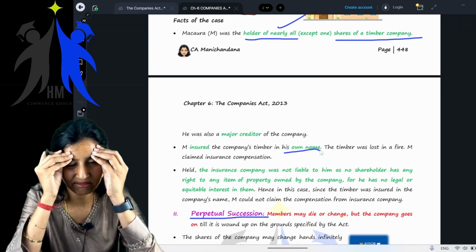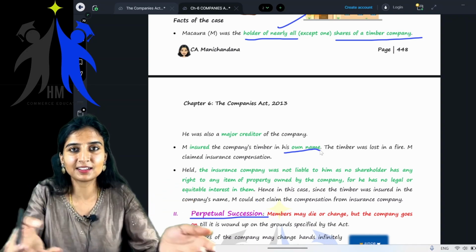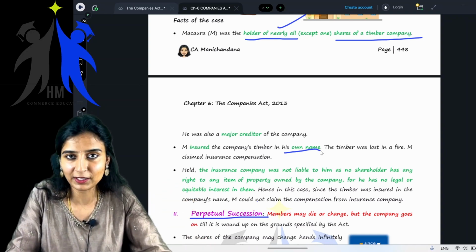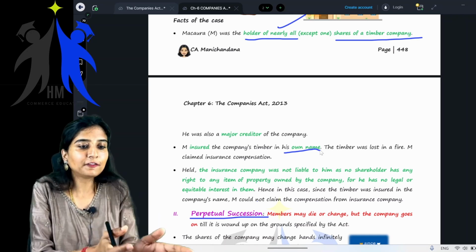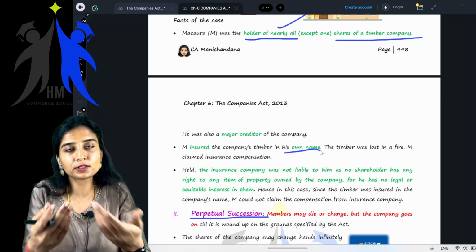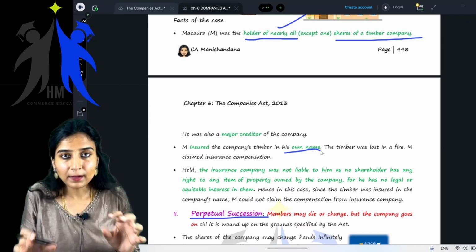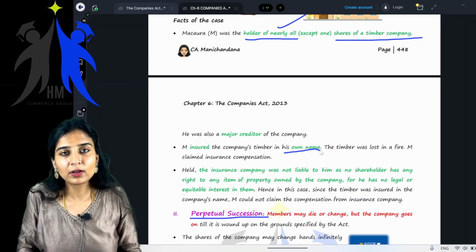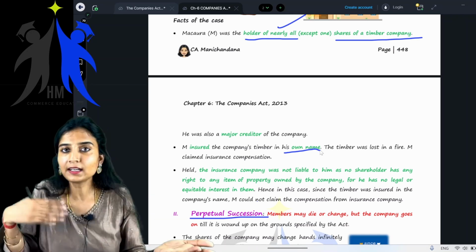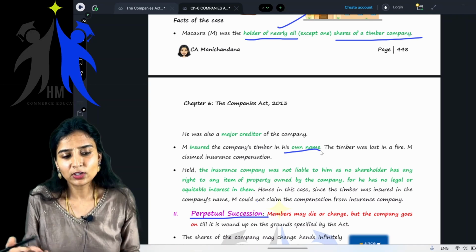If he had asked my students, they would have advised him not to do that. The company is different and you are different, even though you hold all of the shares of the company. You have to take insurance in the company's name and not your name, because in the eyes of law, the company is different and the members are different. Now tell me what happens to the case.